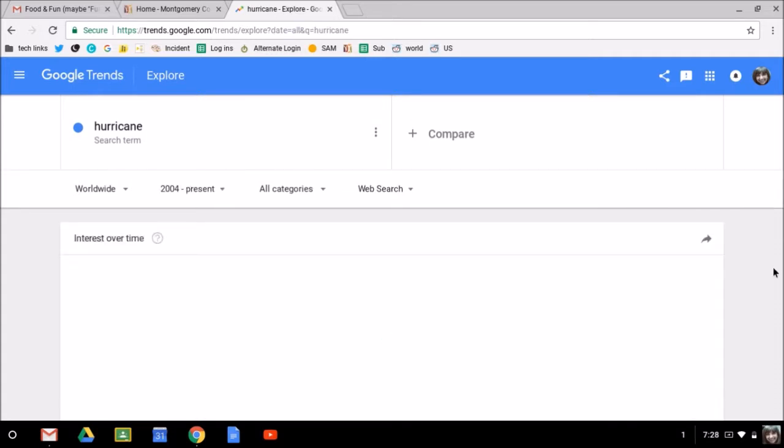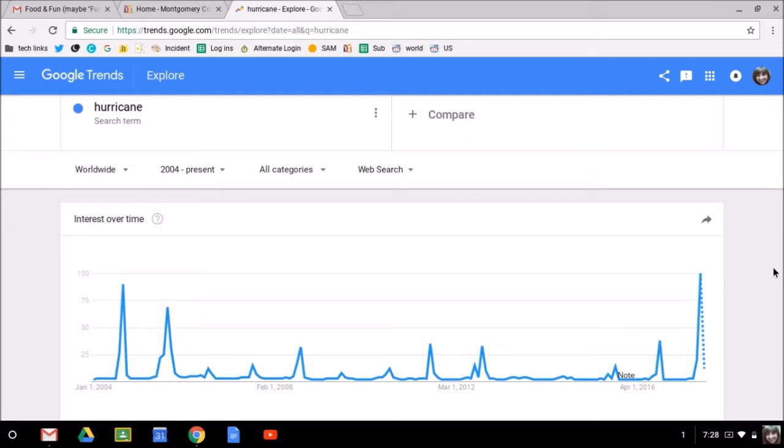And I can look at the search interest in hurricanes over time. Think about different ideas and curriculum items that you study, that you help students learn about. Could they research, find patterns, look at the trends, compare? So if we look at this, we can draw some conclusions. If we hover over this, we can see that the interest in hurricanes peaks, well, obviously during hurricane season.